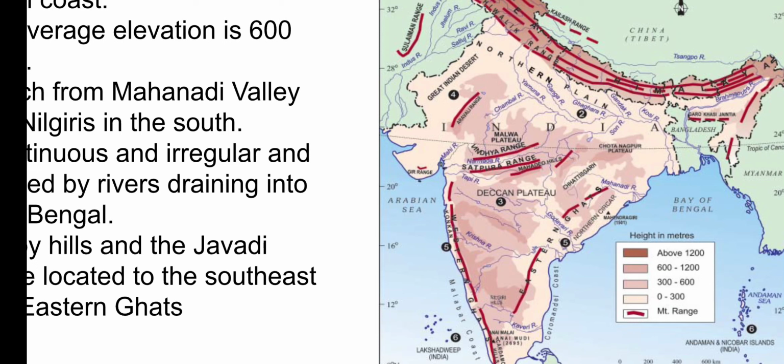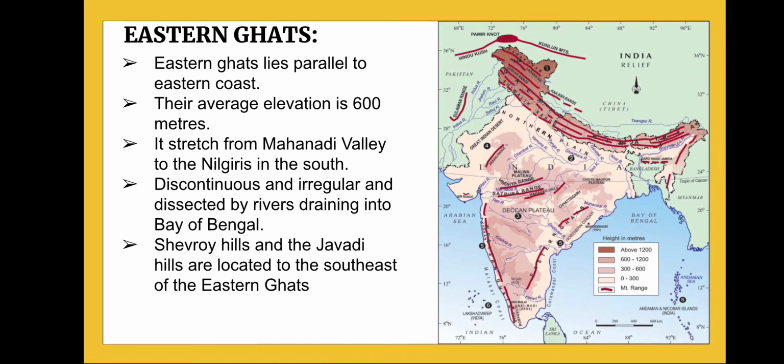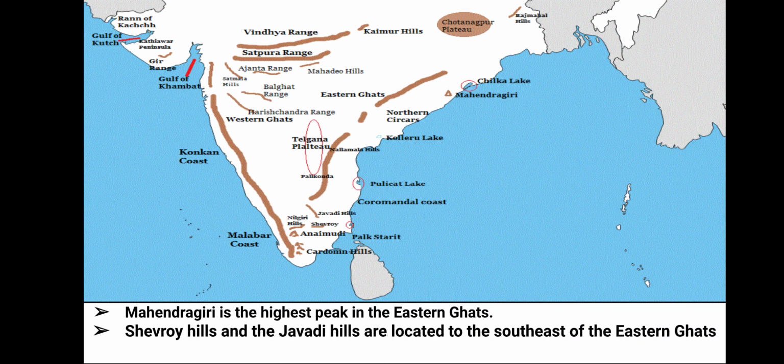You can see many rivers like the Godavari, Mahanadi, Kaveri, and Krishna. All these rivers drain into the Bay of Bengal, and because of these rivers, the Eastern Ghats are dissected. So the Eastern Ghats are not as continuous as the Western Ghats. Certain hills, like the Chevroy Hills and Javadi Hills, are located in the southeast of the Eastern Ghats. As Anaimudi and Doda Beta are the highest peaks in the Western Ghats, in the Eastern Ghats the highest peak is Mahendragiri.